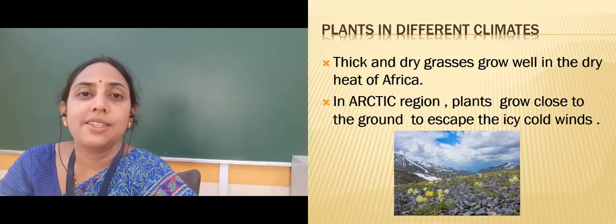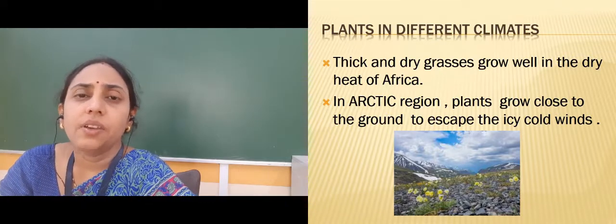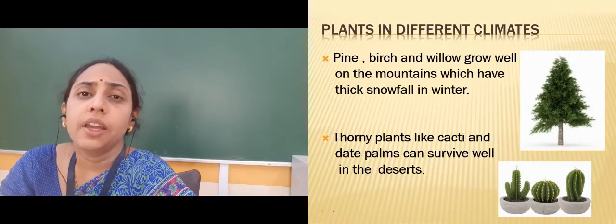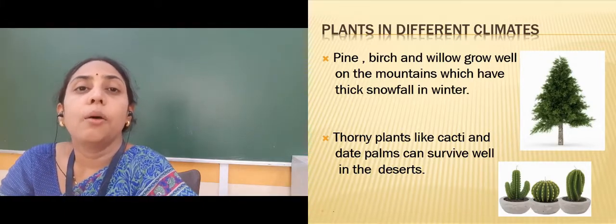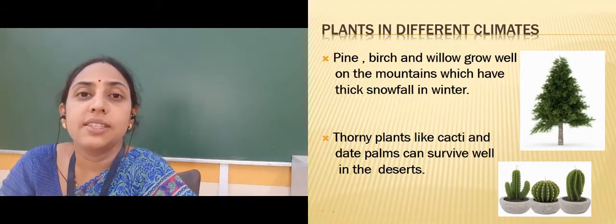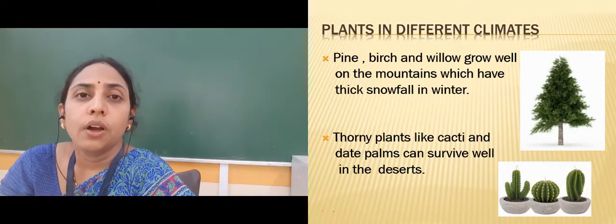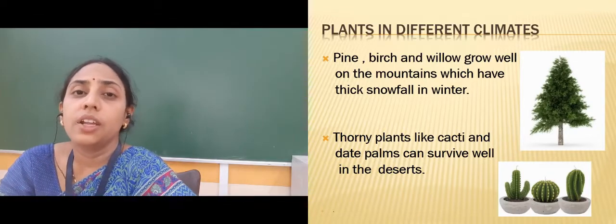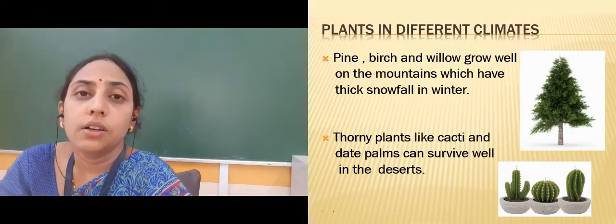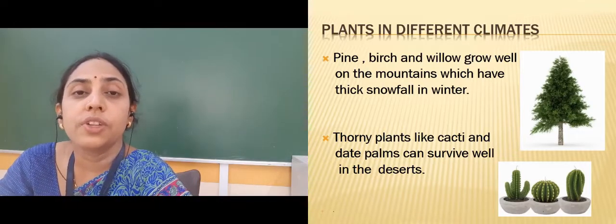Plants like birch, pine and willow grow very well in mountain regions where they receive snowfall in the winter season. Have you observed these plants that grow in the cold regions, the plants that receive snowfall most of the time?